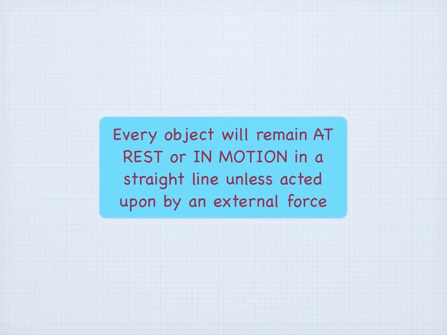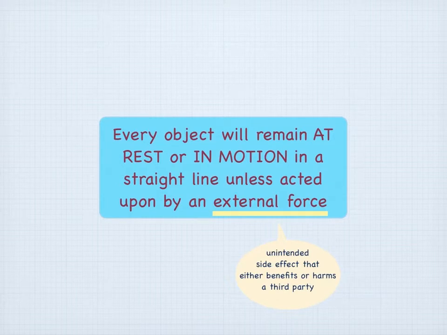It is that objects will remain at rest or in motion in a straight line unless acted upon by an external force. External force means unintended side effect that either benefits or harms a third party. It may be seen as a statement about inertia, that objects will remain in their state of motion unless a force acts to change the motion. It is commonly known as the law of inertia.